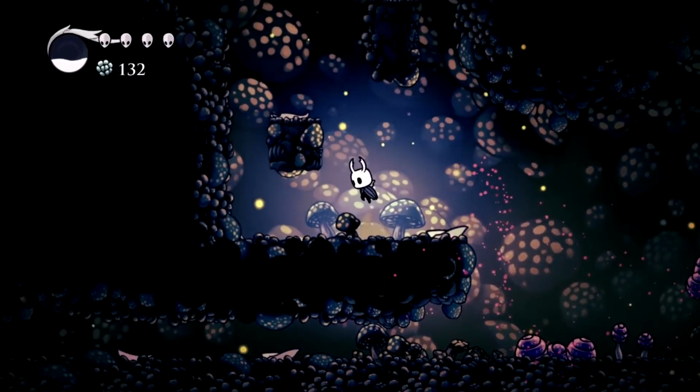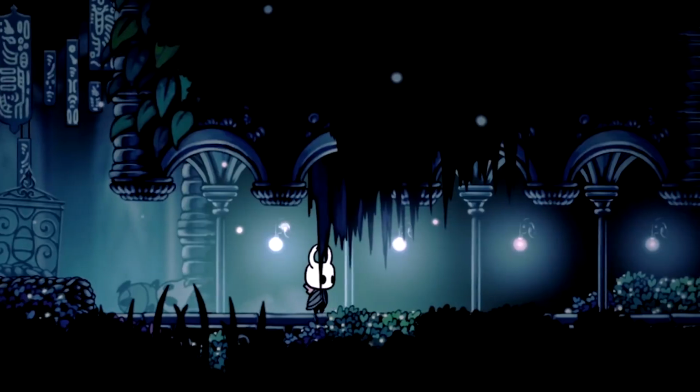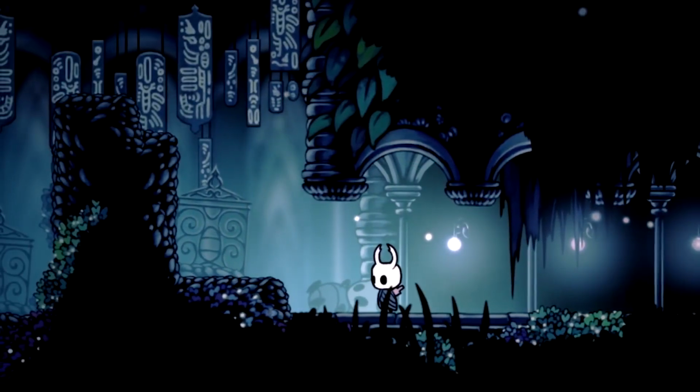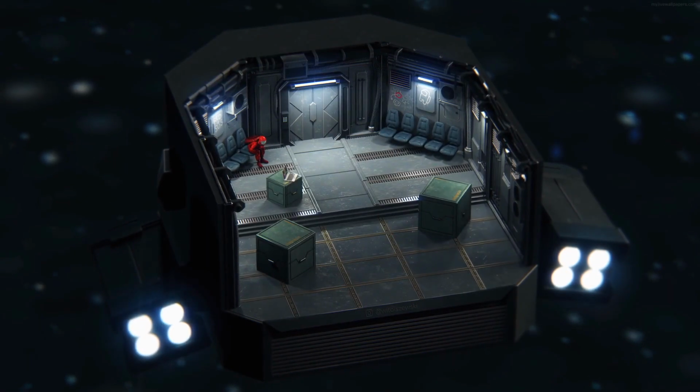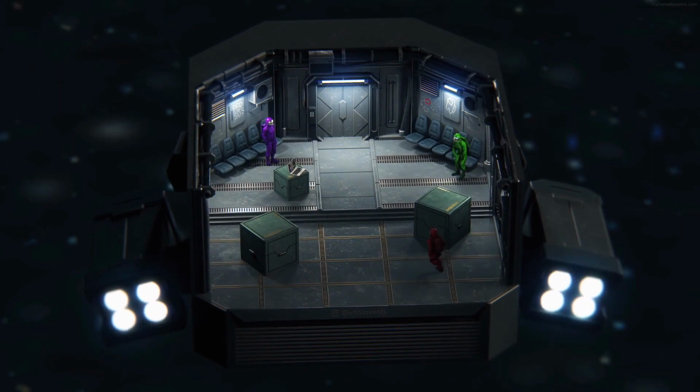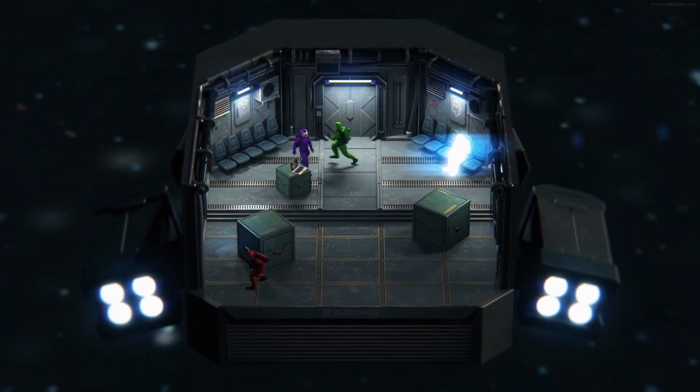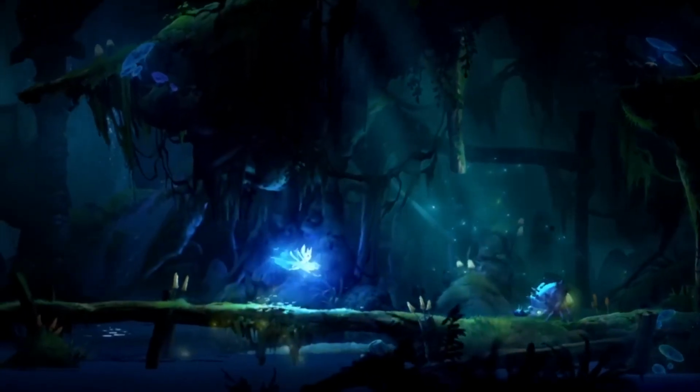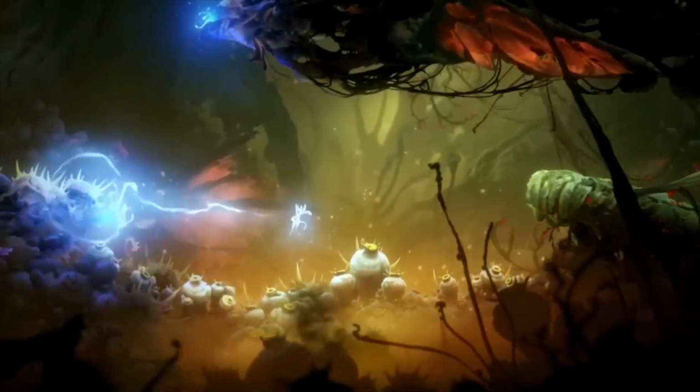Now let's talk about lighting. Lighting plays a fundamental role in creating a realistic and believable visual world. Reflections and illuminations contribute to the overall atmosphere and make the game world feel more natural. It also helps in setting the mood. Different lighting styles and color schemes invoke emotions and create a particular atmosphere.